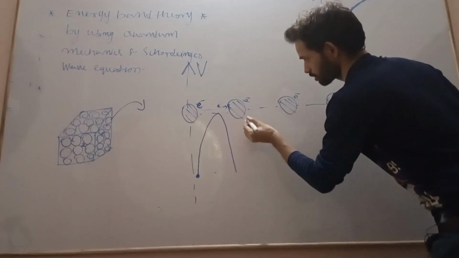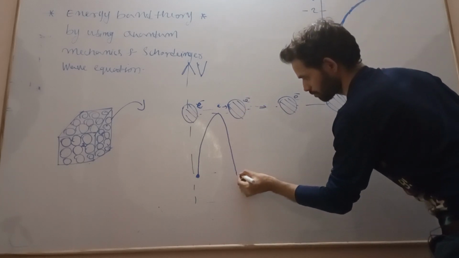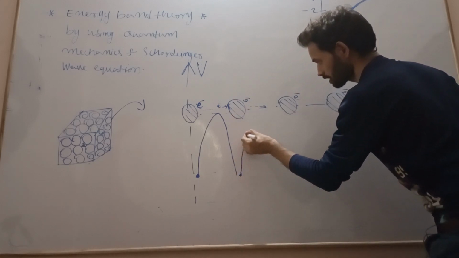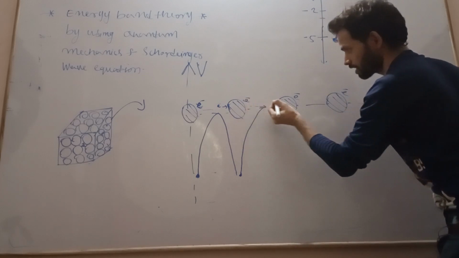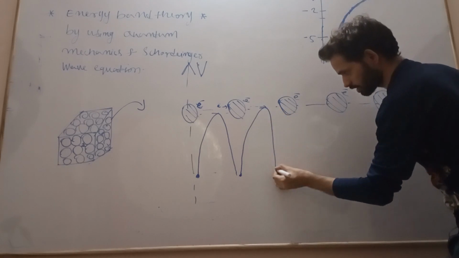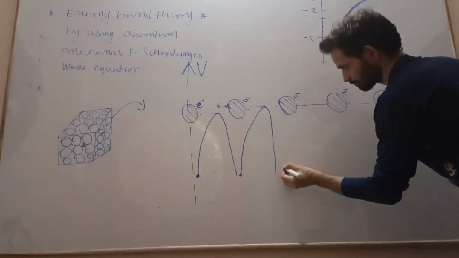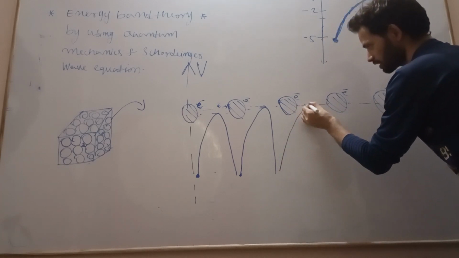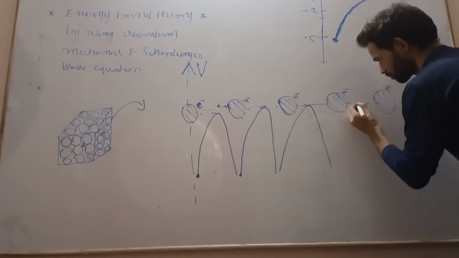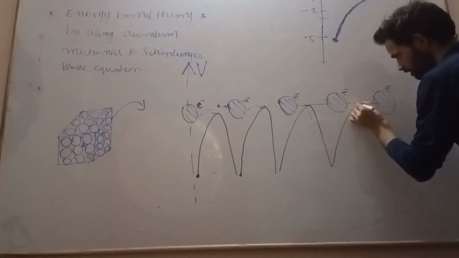So now this electron is moving away from the atom, and here the potential energy is minimum. Again the potential energy increases as it moves away from the atom. Approaching the atom, the potential energy decreases. Moving far away again, the potential energy increases. As it moves toward the atom, the potential energy decreases; as it moves away, it increases; as it moves toward the atom, it decreases.